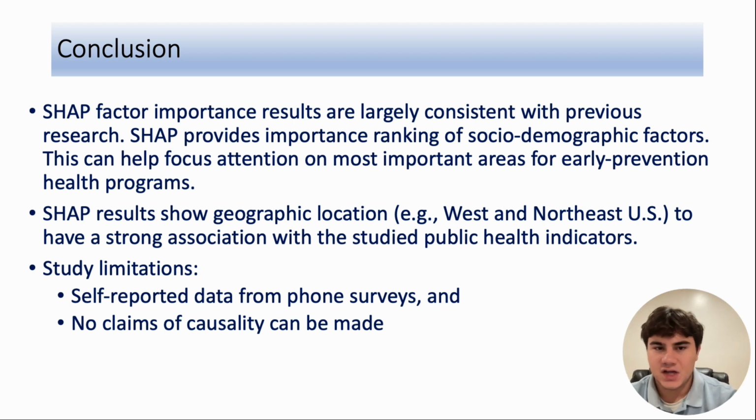In conclusion, SHAP factor importance results are largely consistent with previous research. SHAP provides an importance ranking of socio-demographic factors. This can help focus attention on the most important areas for early prevention health programs. SHAP results show geographic location to have a strong association with the studied public health indicators.